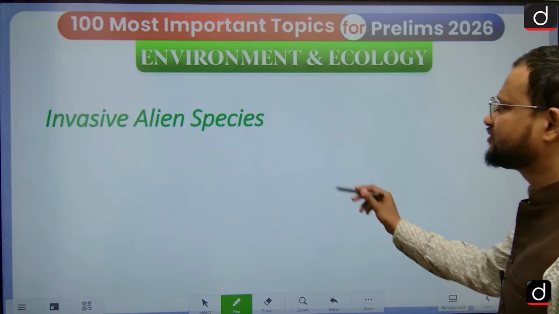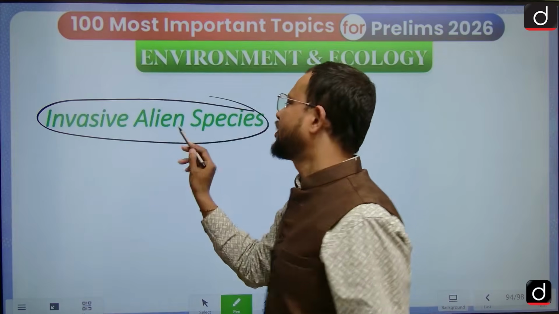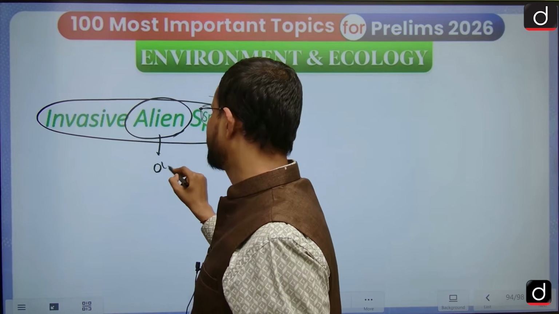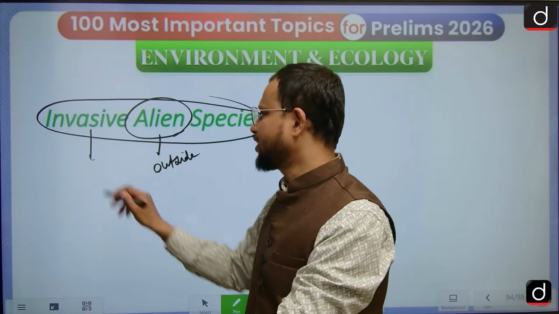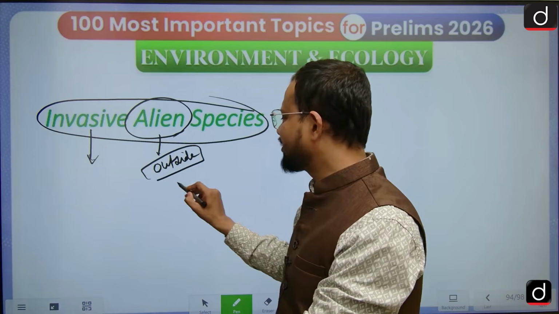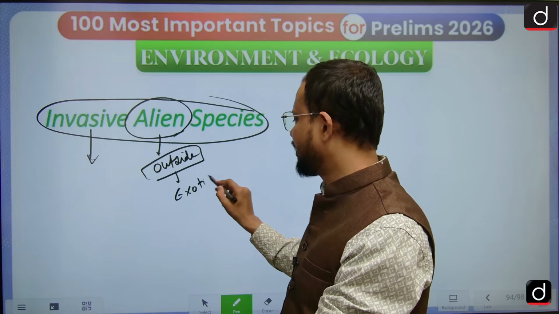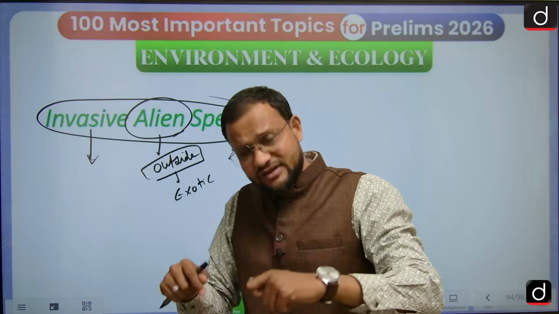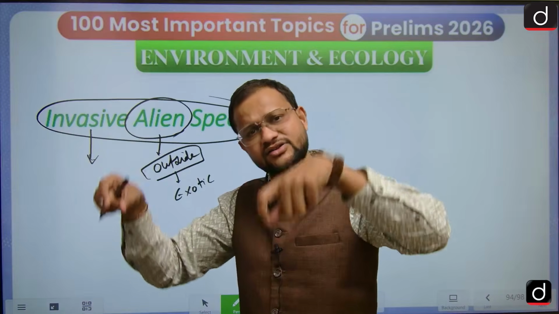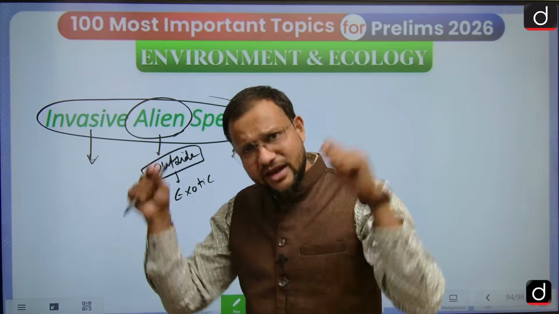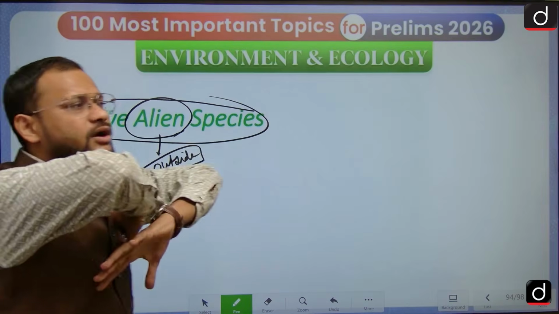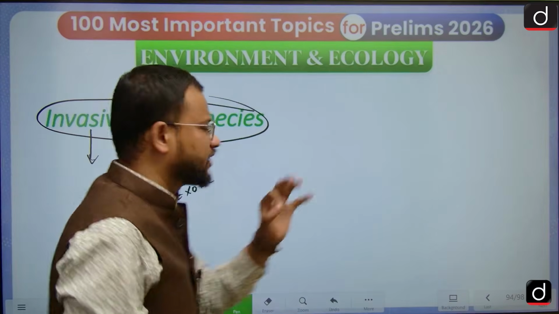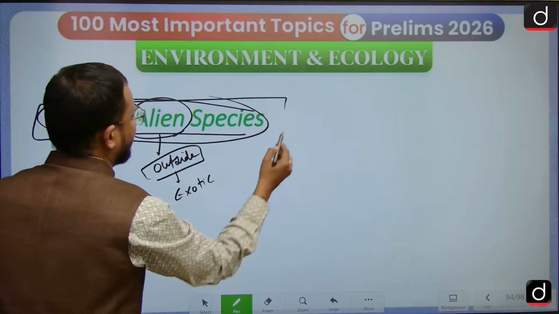Okay. Then invasive alien species. See the word alien, it means those are outsiders. Invasive means they are now penetrating deep into that particular region. Alien species are not bad, they are also known as exotic species. But if they have an excessive growth rate, creating danger to the native species, limiting their growth, and possibly destroying the whole ecosystem balance, they are known as invasive alien species.